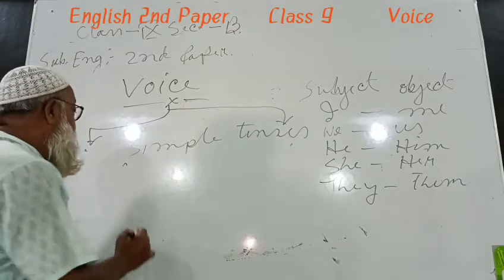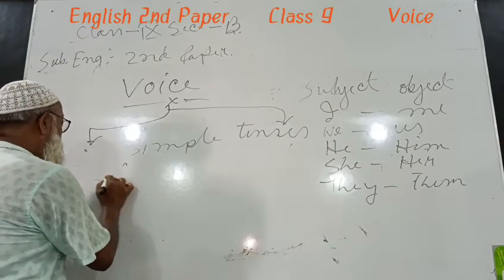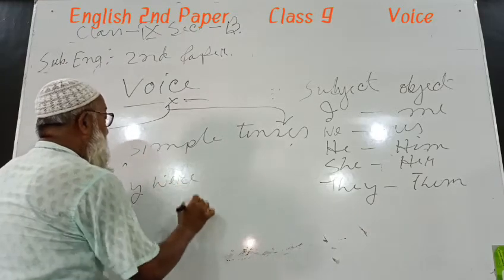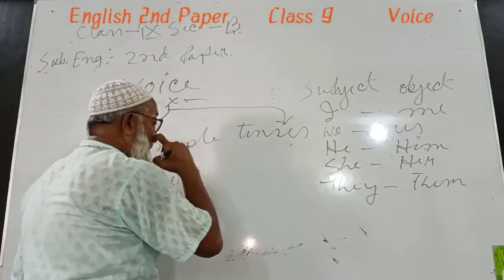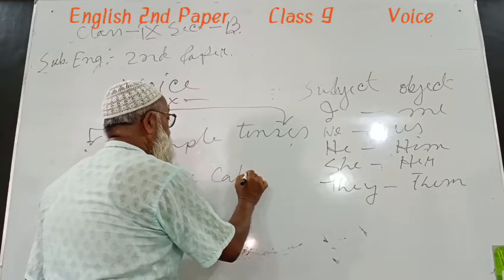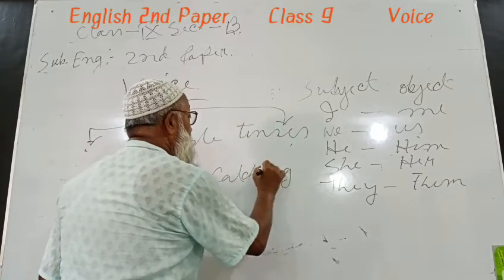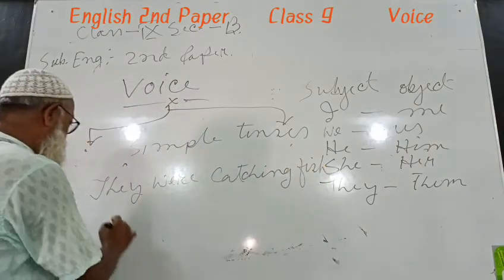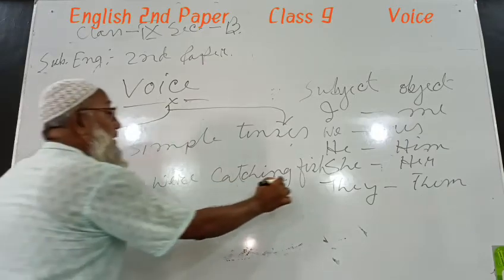Such as "they were catching fish." Here they is subject, fish is object.